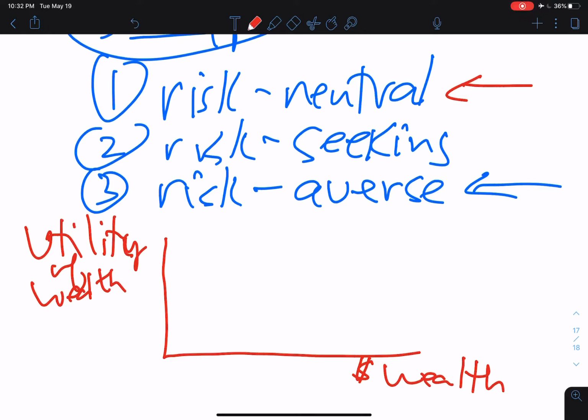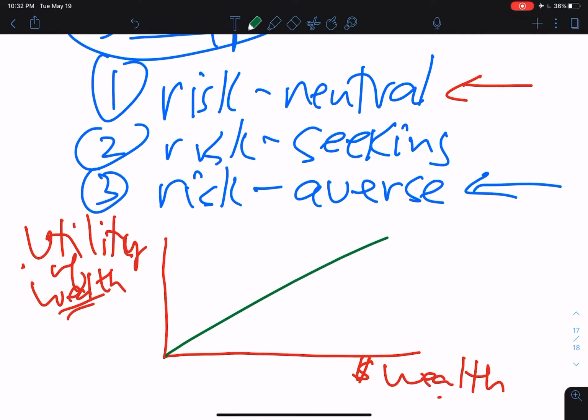Now, of course, there are many different sources of satisfaction or happiness or utility. We're just focusing on the utility of wealth in this example. Okay, and we want to see how utility of wealth changes as the amount of wealth changes. So we'll start off using green, and I'll draw a straight line.